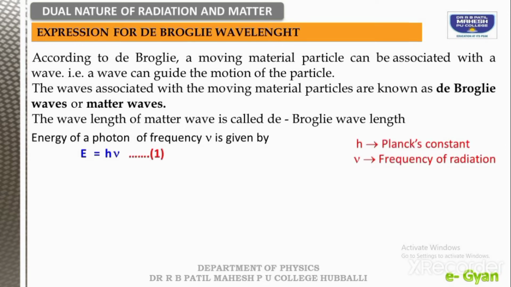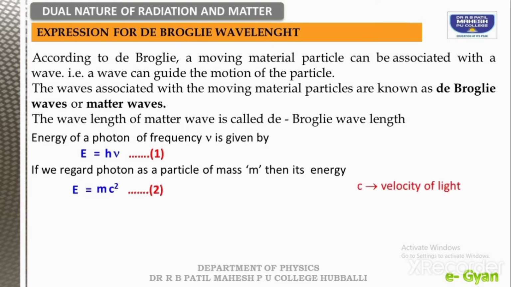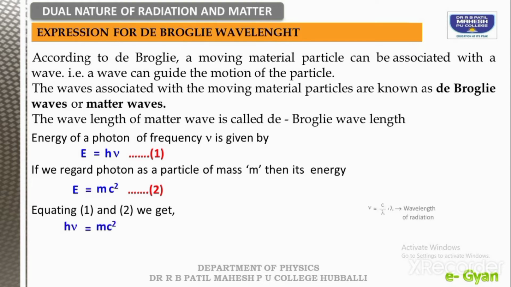Let us consider that as equation 1. If we consider a photon as a particle of mass m, then its energy is equal to m c squared, where c represents the speed of light. Let us consider that as the second equation. Equating these two, we can say h nu is equal to m c squared.